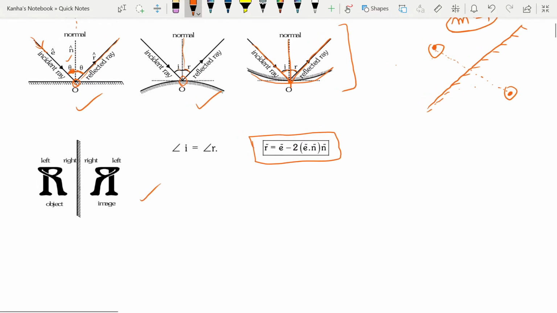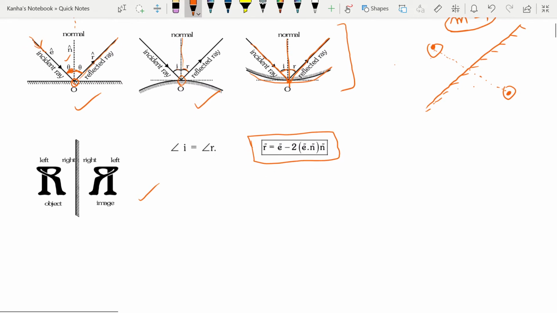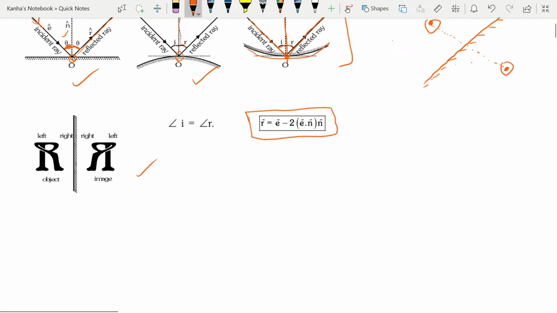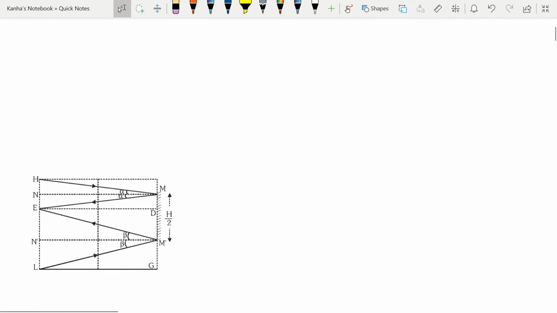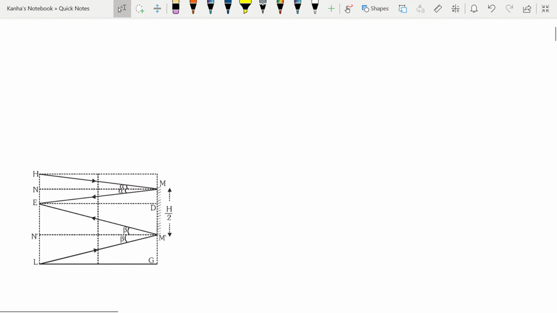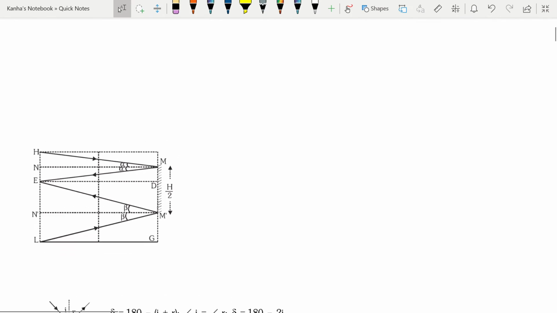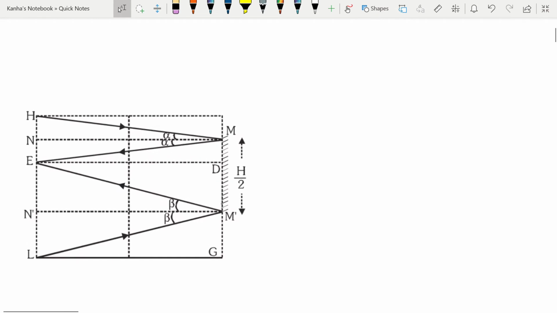These will be useful if you want to actually calculate velocities of different objects. With this in mind, let's go to the first case of reflection, which is given in front of you. To see the complete image in a plane mirror, the minimum length of plane mirror should be half the height of the person.